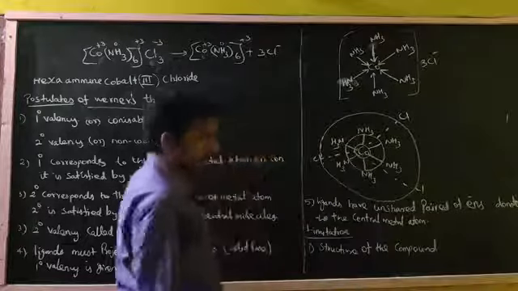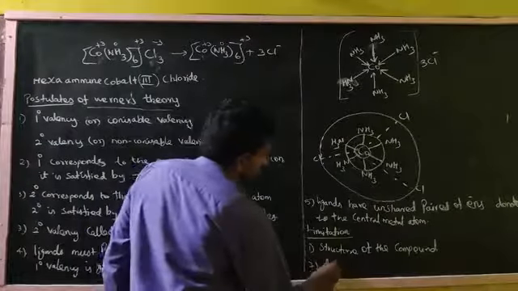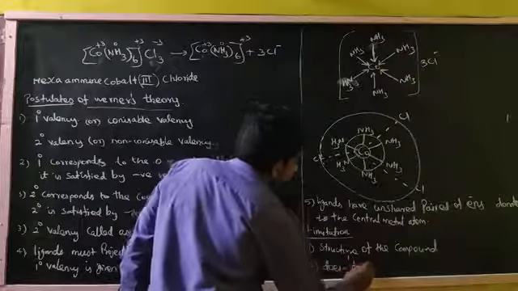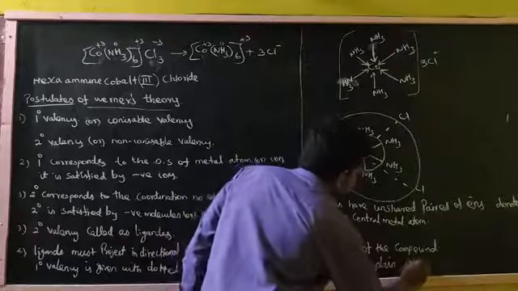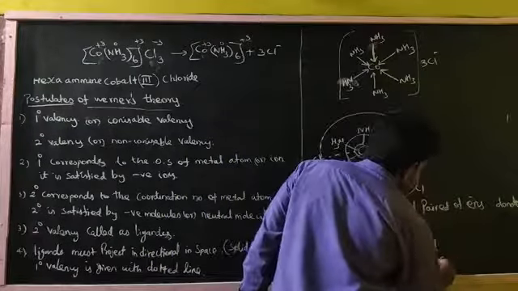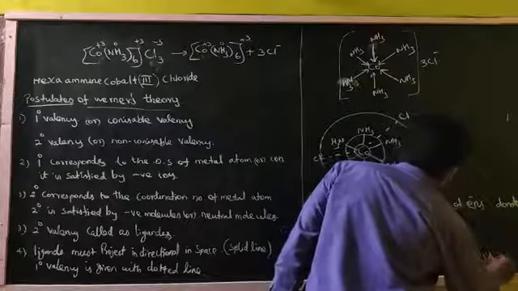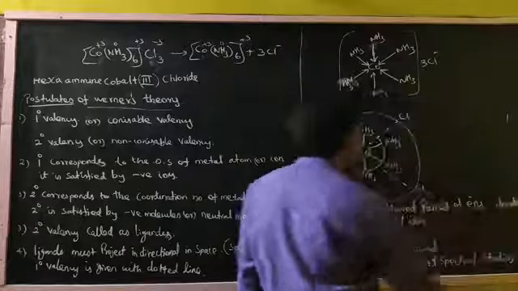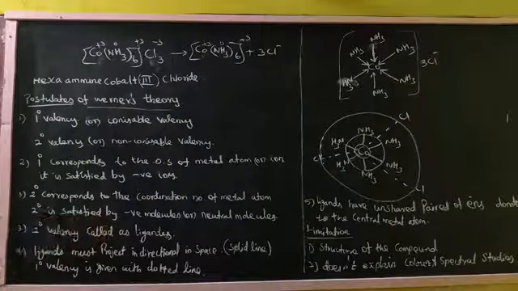He does not explain the color and spectral studies of coordination compounds, right? So these are the postulates present in Werner theory.